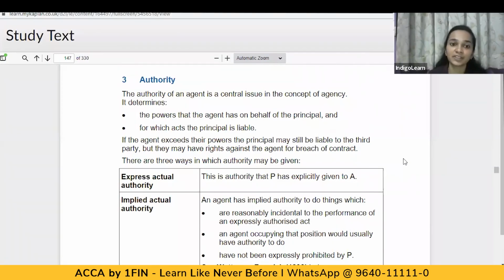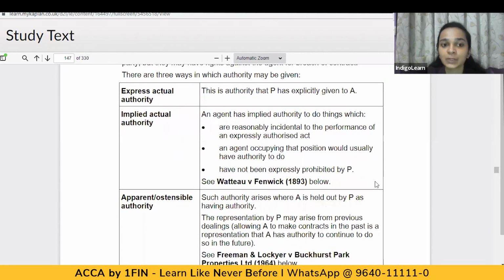So let's now talk of the authority of the agent. When we are talking of authority of the agent, it determines the powers that the agent has on behalf of the principal and for which acts the principal would be liable. What are the different ways in which the agent is given authority by the principal? First one is express authority.